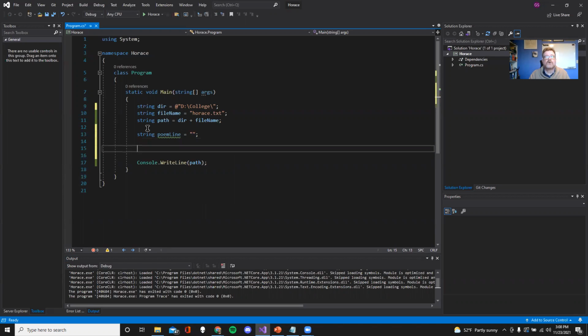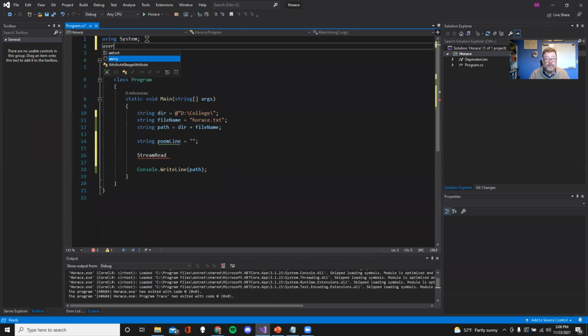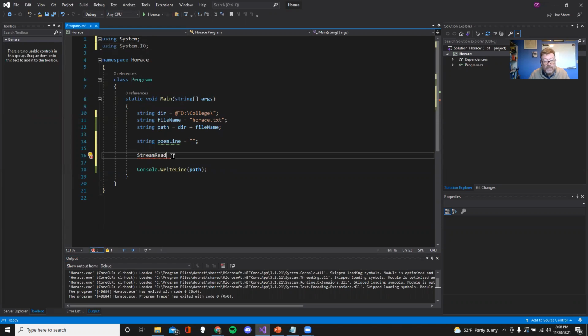So I'm going to use StreamReader, and StreamReader, of course, has no idea what I'm talking about because I don't have the library installed up here. So let's go using System.IO. All right. So StreamReader. Okay, so at least it knows what it is, and that is a class. I'd like to create an object called textIn, like I did in the previous programs.